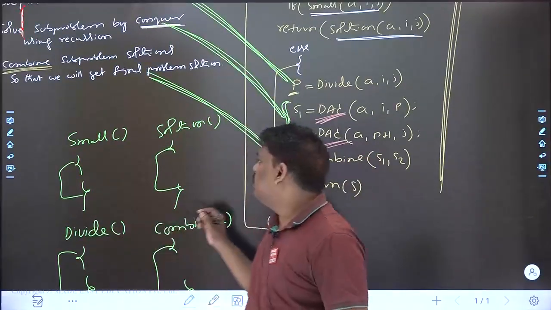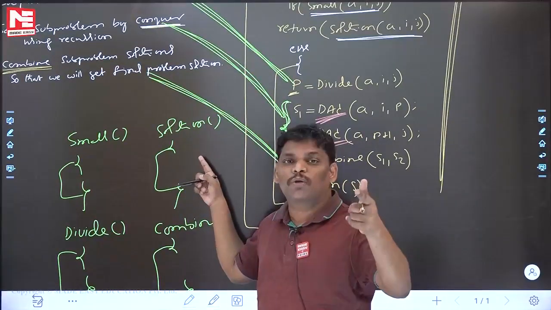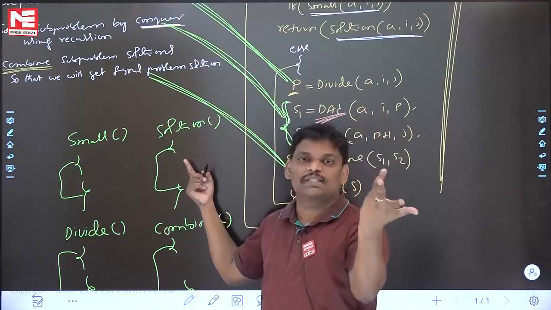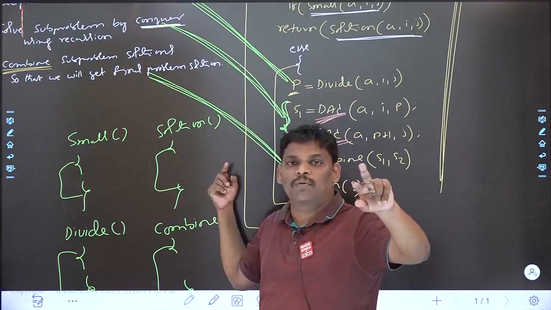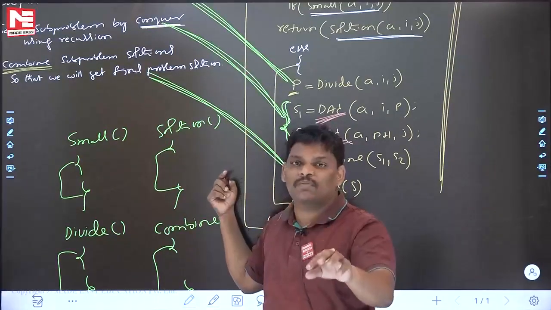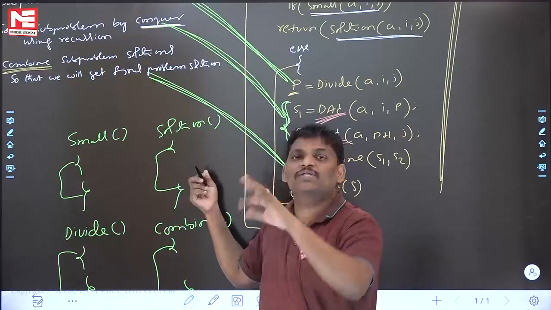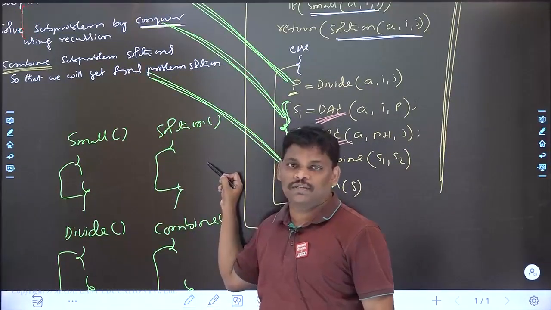Next one. Some people are asking, sir, what is the meaning of solution? Only one element, then it is a small problem. Return that element; that itself is sorting. Only two elements, that is also a small problem. Then compare both elements. If the first one is smaller than the second, return as it is; otherwise swap and return. So depending upon what is small, the solution will change.